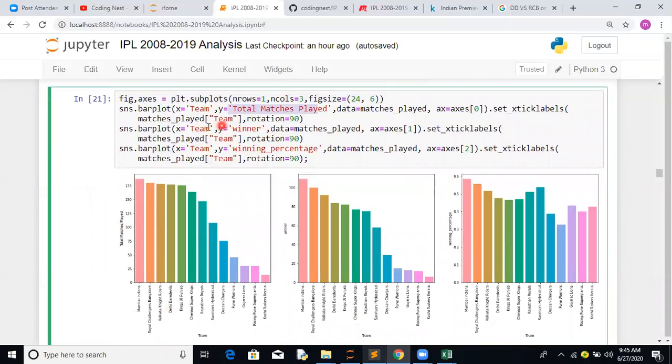On axis 1, team versus the winner. On the other axis, you are plotting team versus winning percentage. So you are able to plot all three in one figure by using one row, 3 columns. Or if you want to create a stacked plot, you can easily create that too.